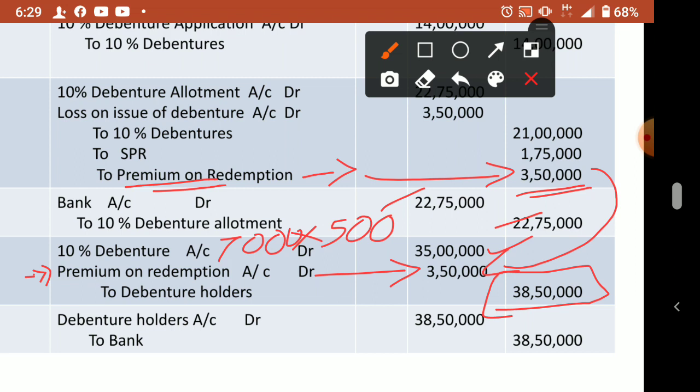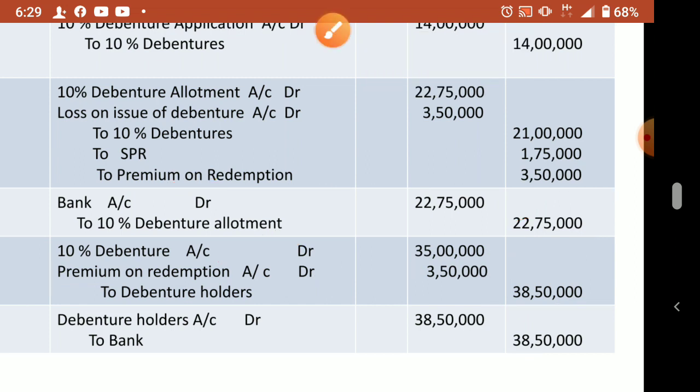Now next payment entry, debenture holders account debtor to bank. So this way we have to pass the journal entry. If the question asks you to pass journal entry for issue and redemption, then only you need to pass these two journal entries. If only issue they are asking, only issue part you can write, application and allotment. Only one installment is there, so just write application and allotment account debtor together, like the previous question. So this much only for issue and redemption.